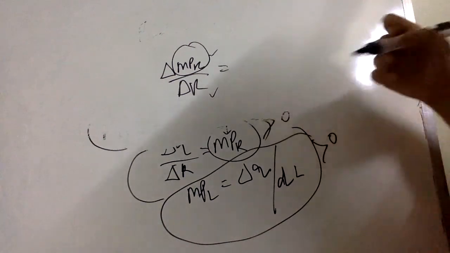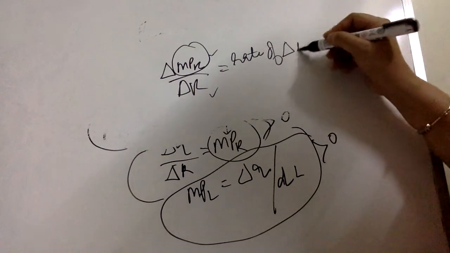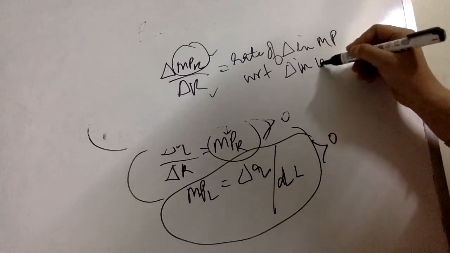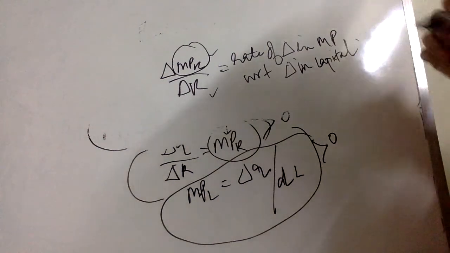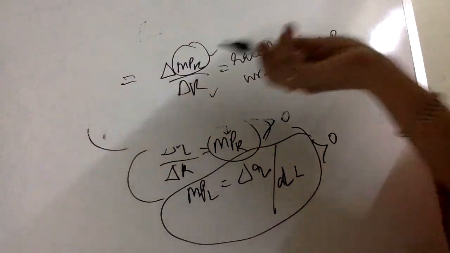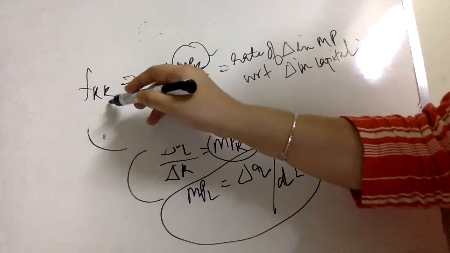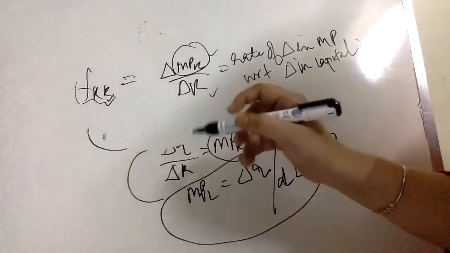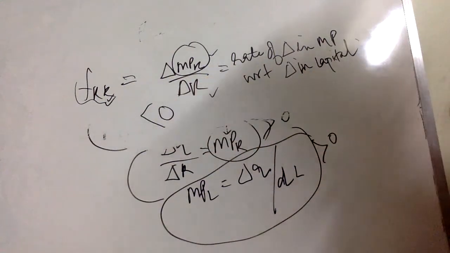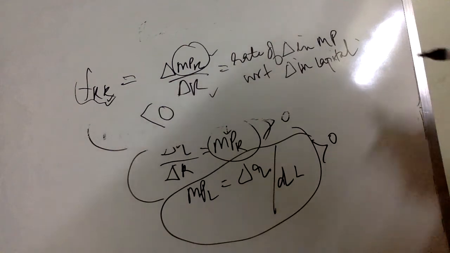This is defined as the rate of change in marginal productivity with respect to change in capital. In mathematical terms, I can state it as FKK. In a usual shape production function, which is a convex shape production function, this is a negative value.